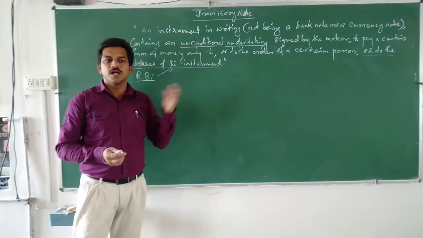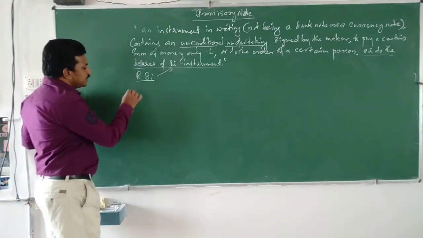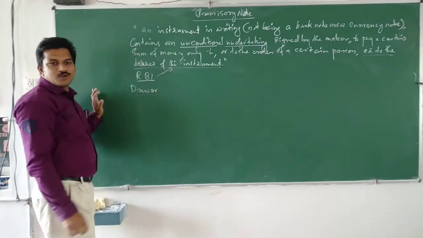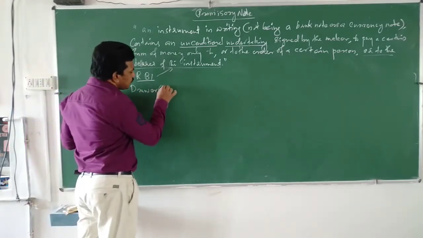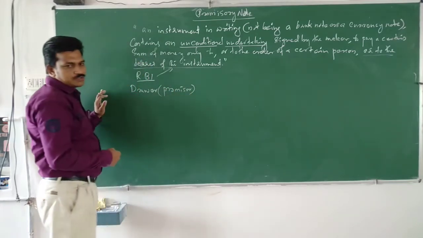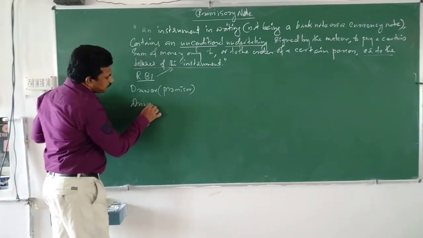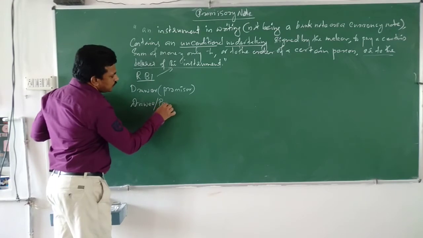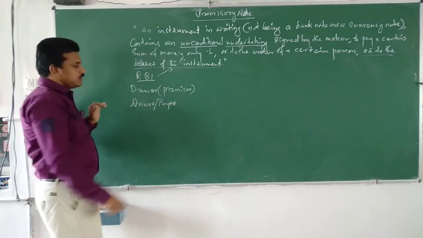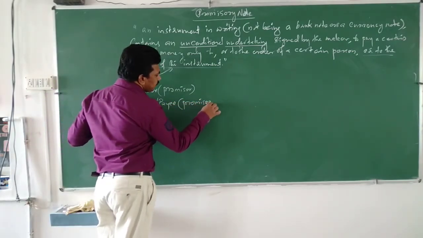Okay? So who are the parties of a promissory note? There are only two parties. They are the drawer, otherwise called the promisor, who makes the promise, and the drawee, who is called the payee. That means it should be paid to the person who draws, or he is otherwise called the promisee.